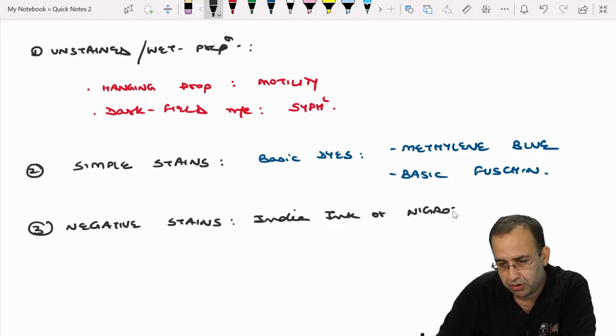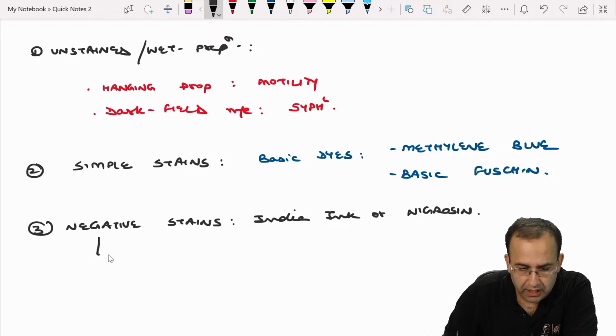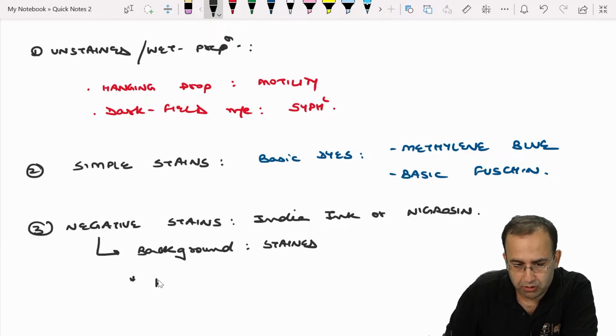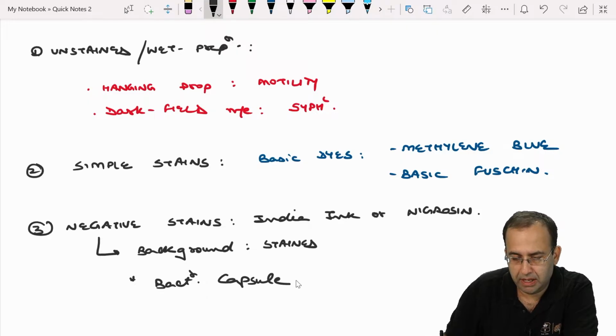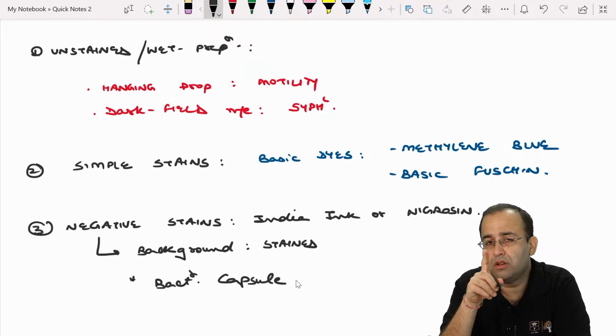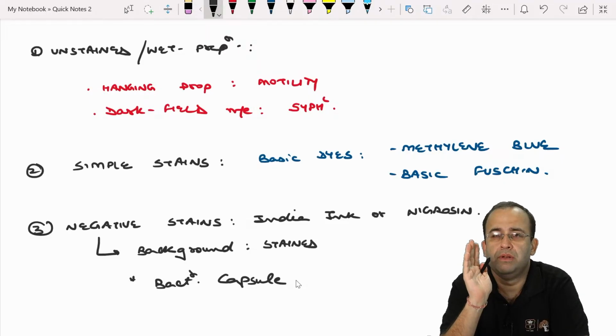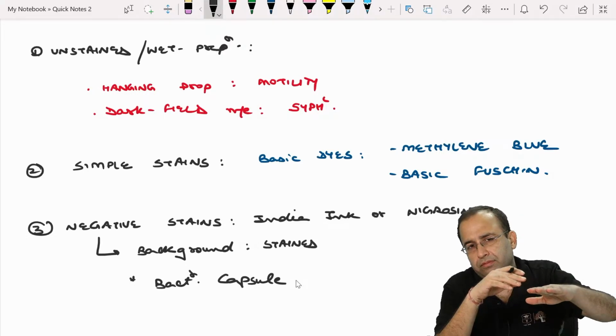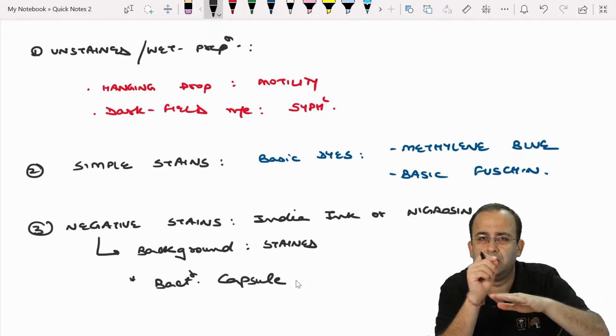Very, very important. In negative staining, the background is stained, and we demonstrate the bacterial capsule. This is used for demonstration of bacterial capsule. This is opposite of dark field microscopy. In dark field microscopy, the background was dark. Organism was self-luminescent, it was white.